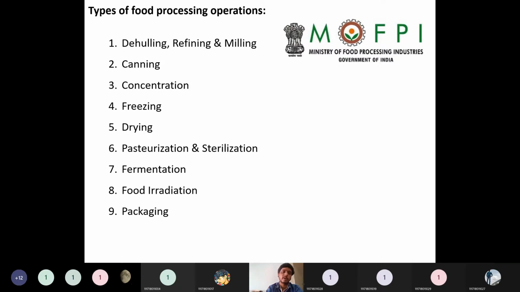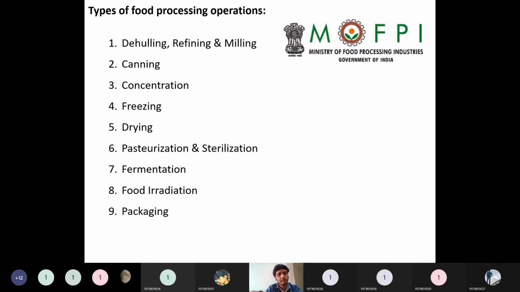Then a canning process, in order to increase the shelf life of any type of product, like meat products or fish. It will be inserted into a can and filled in an airtight container. Then that will be disinfected. So that is called the canning technique. In order to increase the shelf life of that particular product, the canning technique will be used.